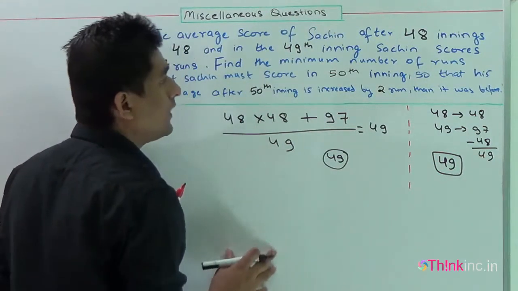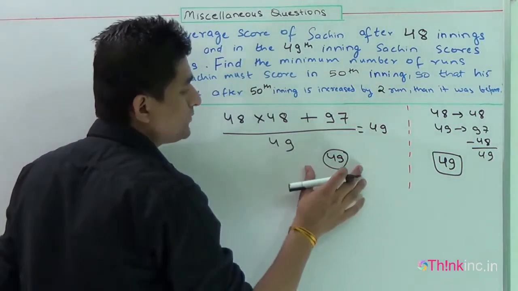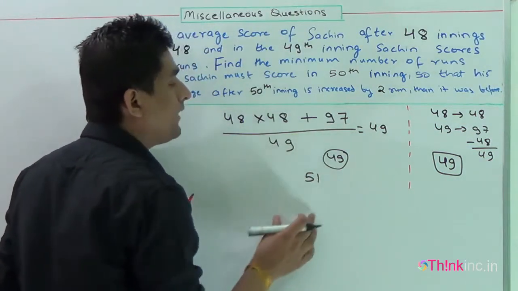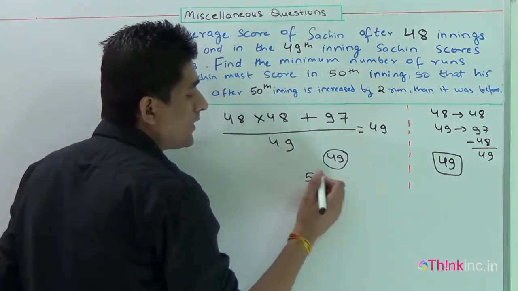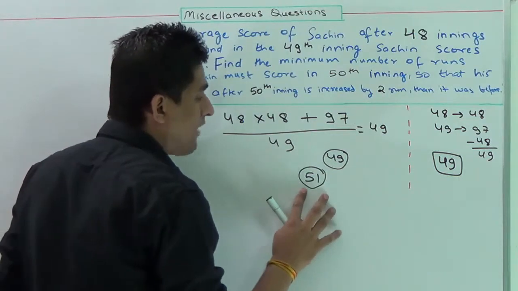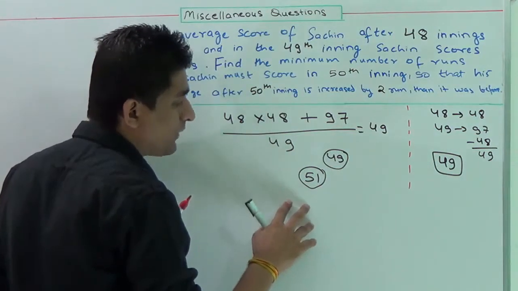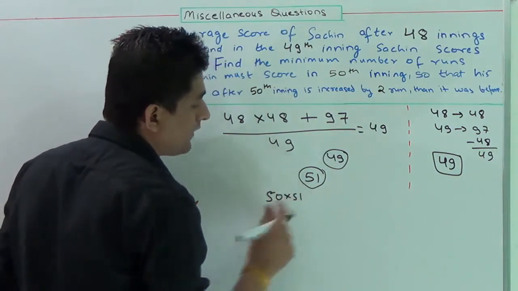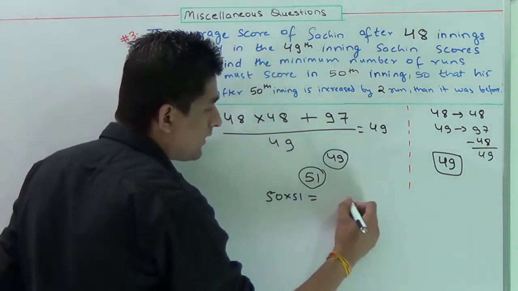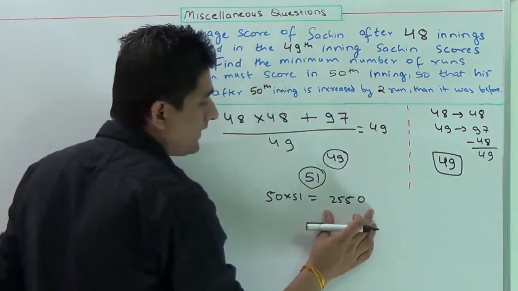Now Sachin wants to score some runs in the 50th inning so that his average is increased by 2 runs than his previous average. His previous average is 49 runs. He wants to increase his average by 2 runs, which means he wants to make his new average 51. So after the 50th match, Sachin wants his average to be 51. The total runs Sachin should have after the 50th match will be equal to 50 into 51, because this is the number of matches played and this is the average. So this much run Sachin should make in total after the 50th inning.